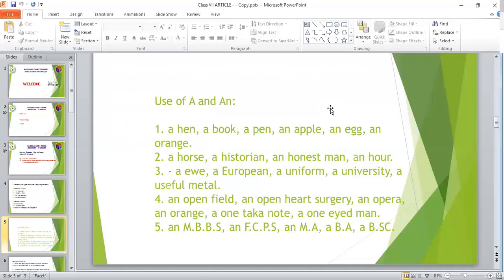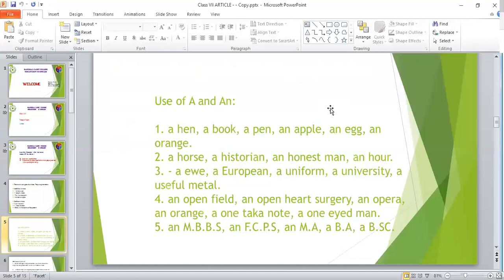But the exact rule is that we will not use a or an for the letter, vowel or consonant. Rather, we will specify a and an for the sound, vowel or consonant. If the beginning sound of a word is a vowel, then we will use an, and if the beginning sound is a consonant, then we will use a. We will be observing this very rule in the next slide, or in this slide also a few examples are here that you will be able to see.